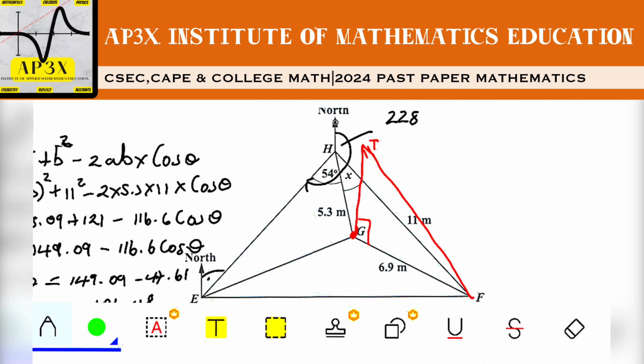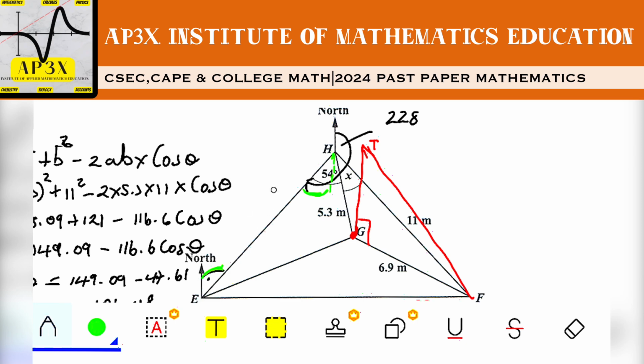Since this is a north line, if I were to extend an auxiliary line here and call it my south line, then I know that whatever this angle is from the south to here is going to be equal to the angle down here, because of the alternate angle principle.